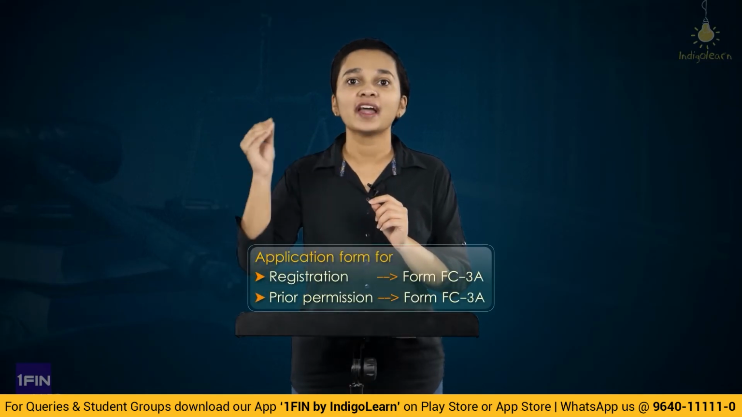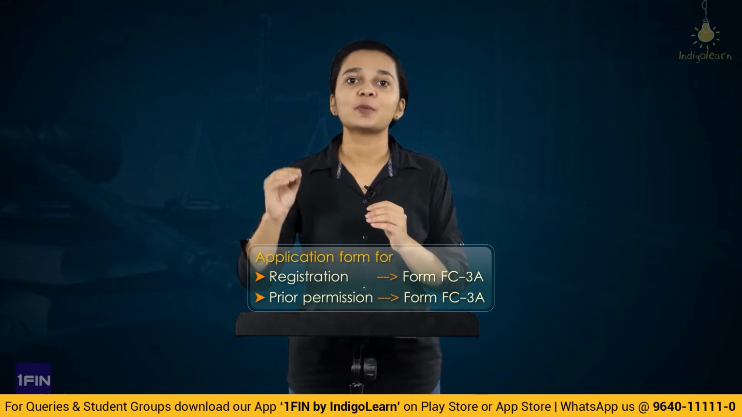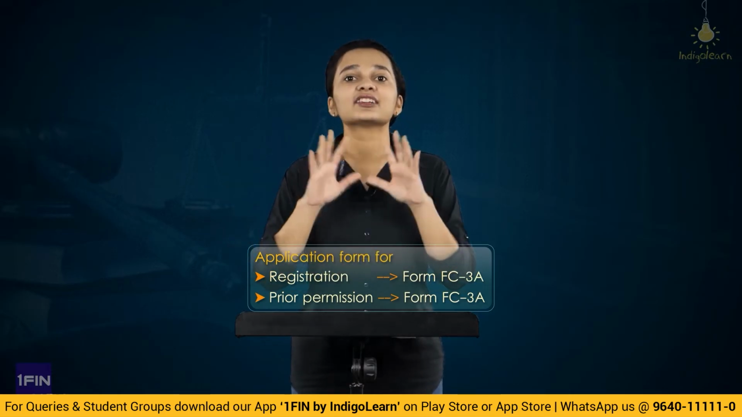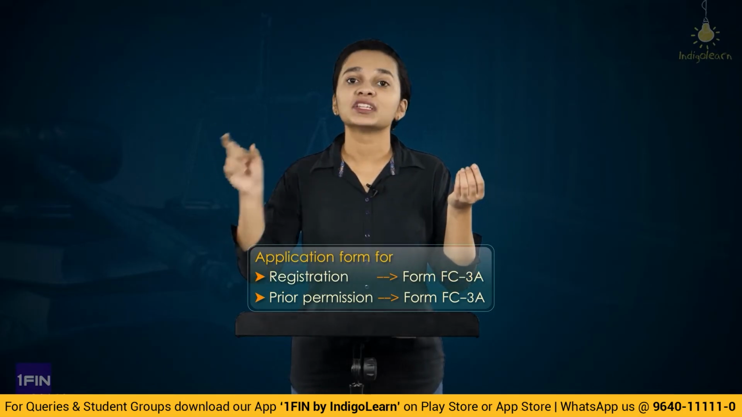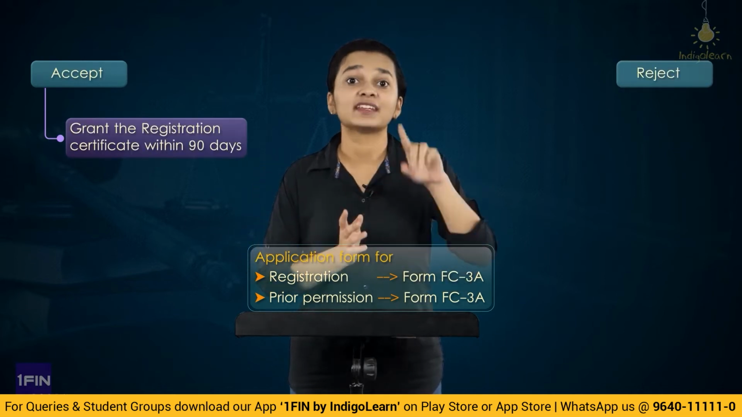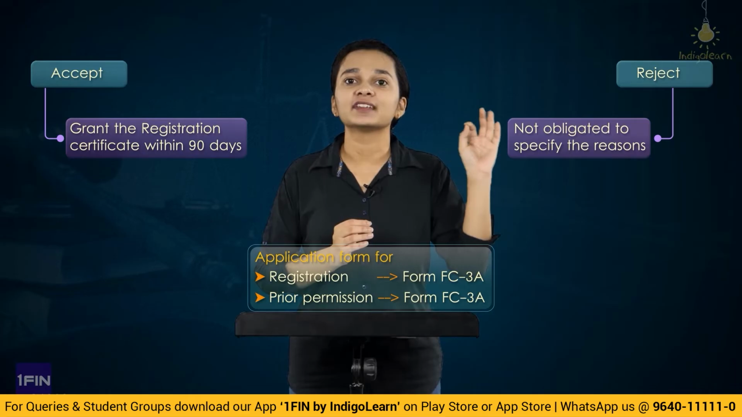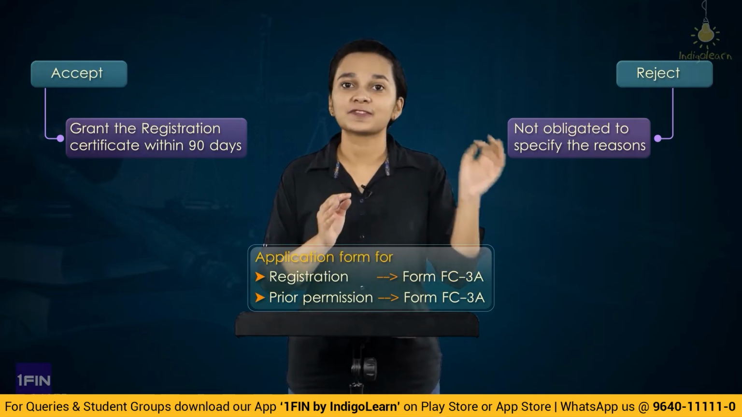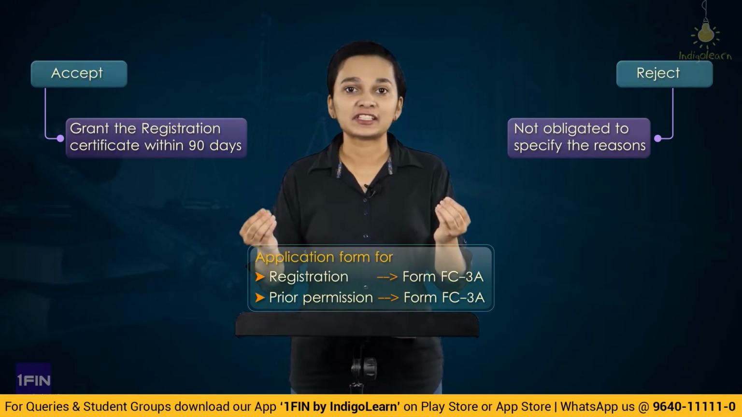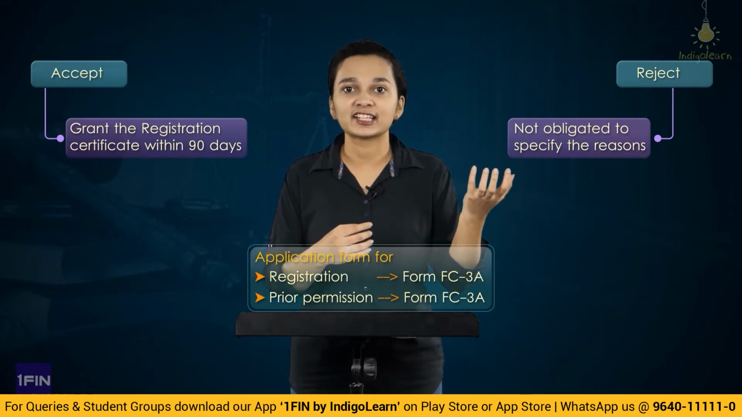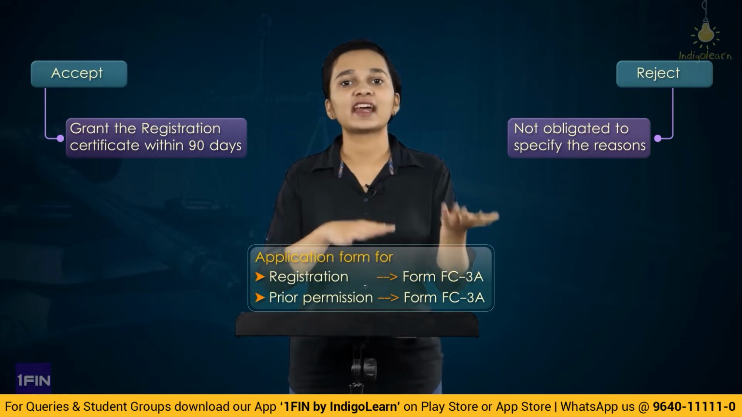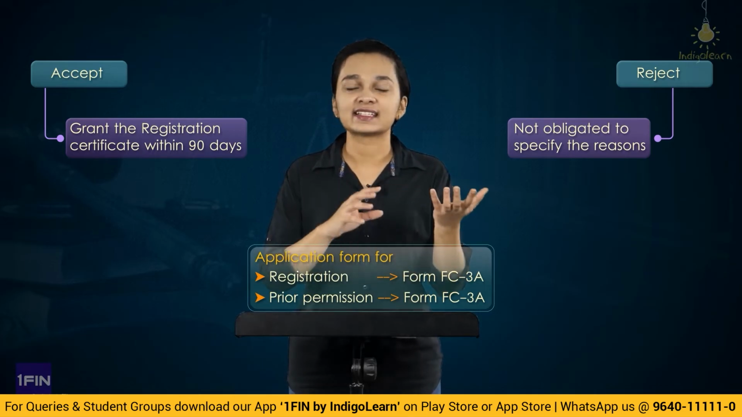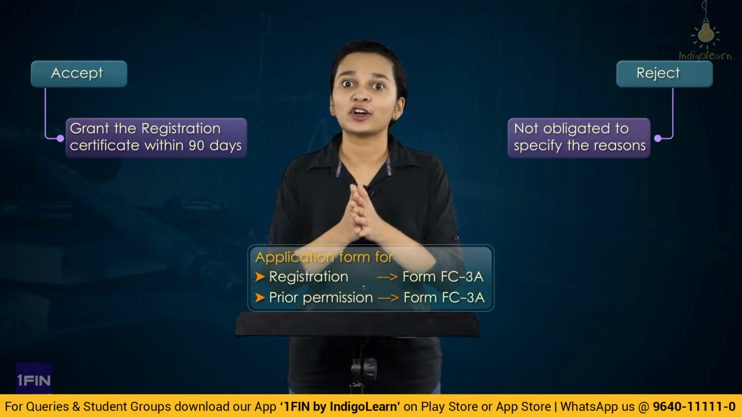And we've also understood that the application of registration shall be made in form FC3A. For prior permission, the form is form FC3B, and the central government will analyze the application. They may either accept or reject the application. In case of acceptance, within 90 days, they'll have to grant the certificate of registration. In case they are rejecting, they are not obligated to specify the reasons of rejection, since the RTI Act 2005 does not make it mandatory for the central government to give any reasons for rejection of any application. So application has to be made and has to be disposed of, and the central government will then decide whether to grant registration or prior permission or not.